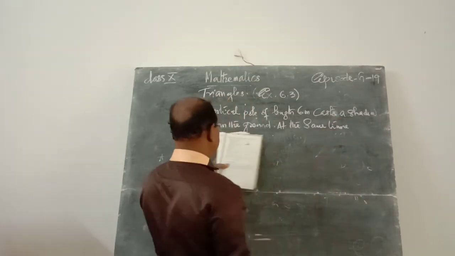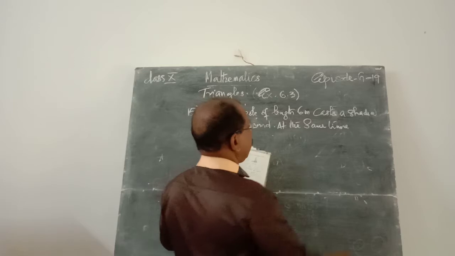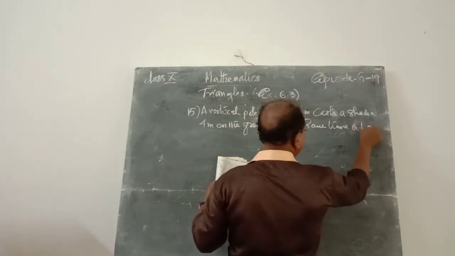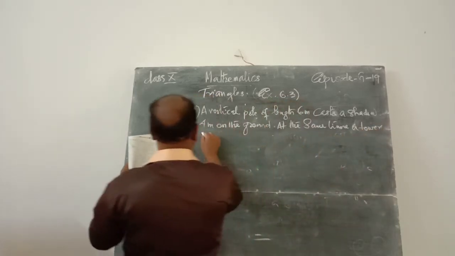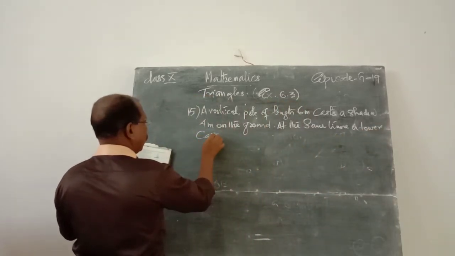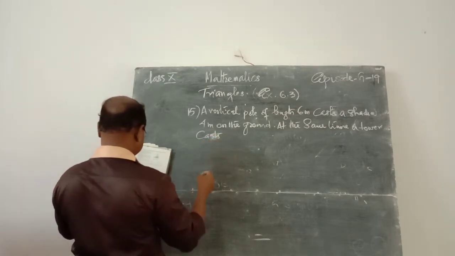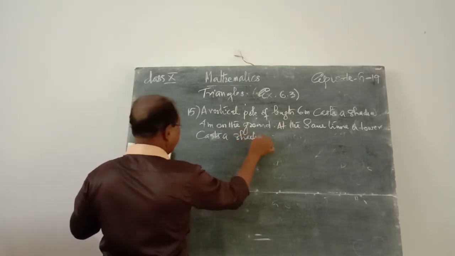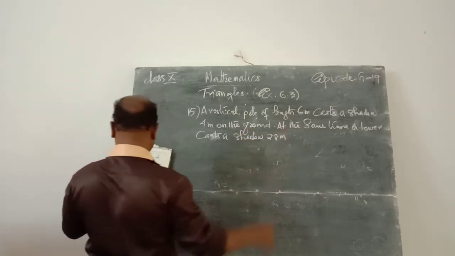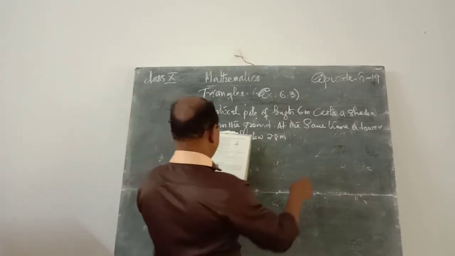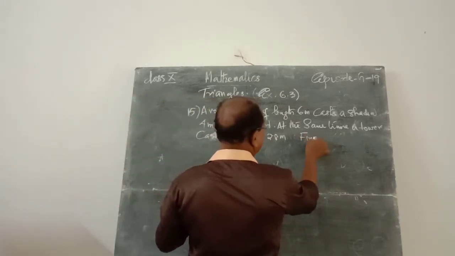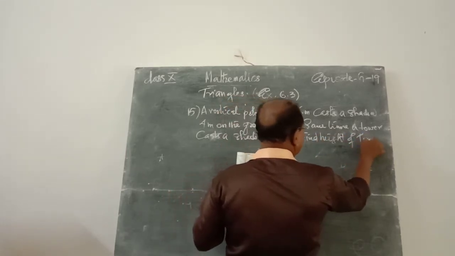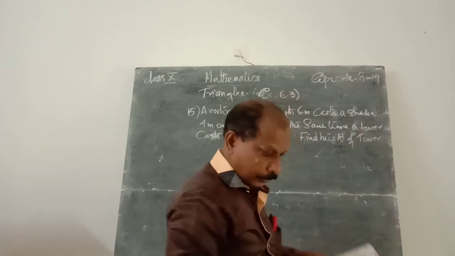That is important, at the same time. A tower casts a shadow 28 meter. Find the height of the tower.